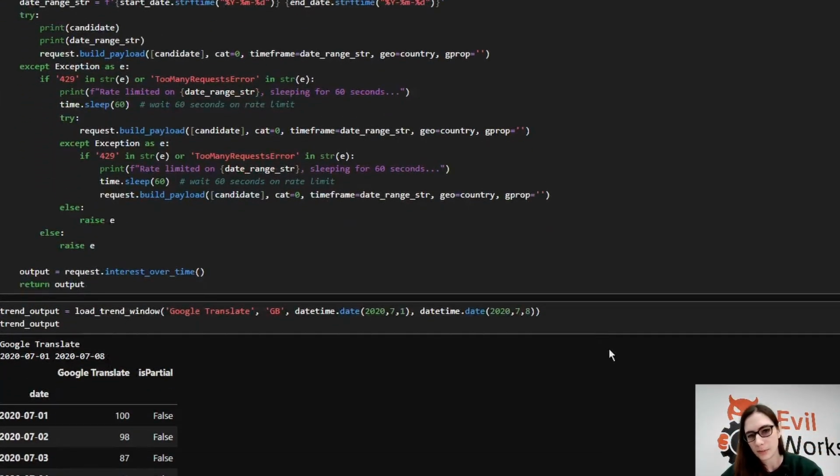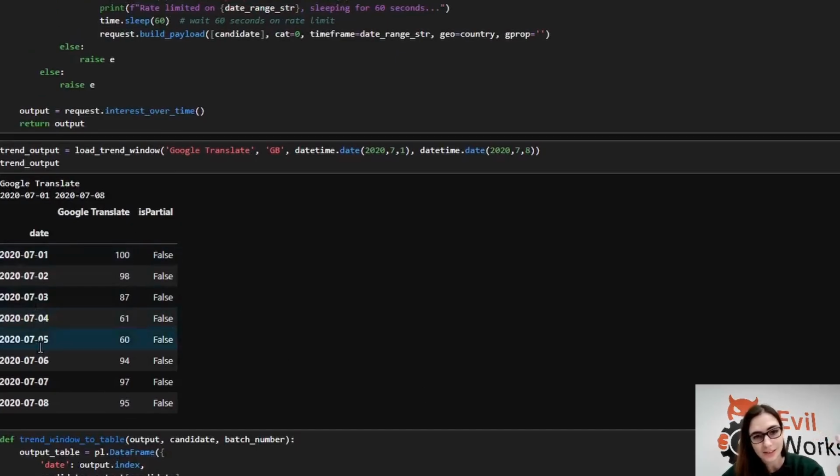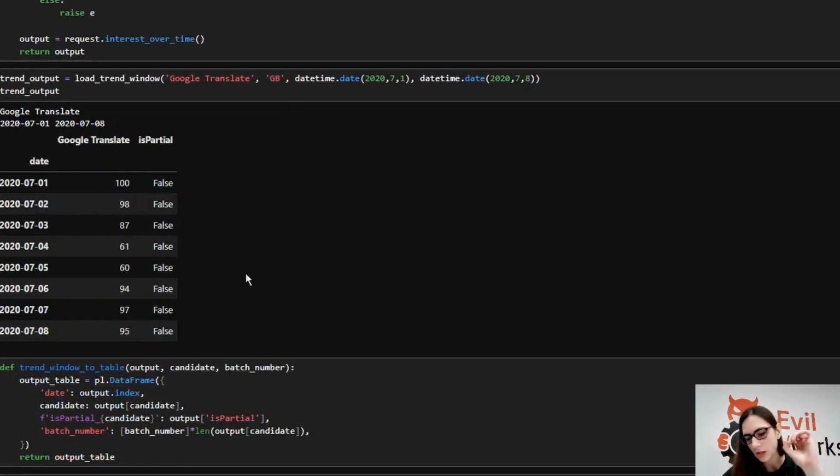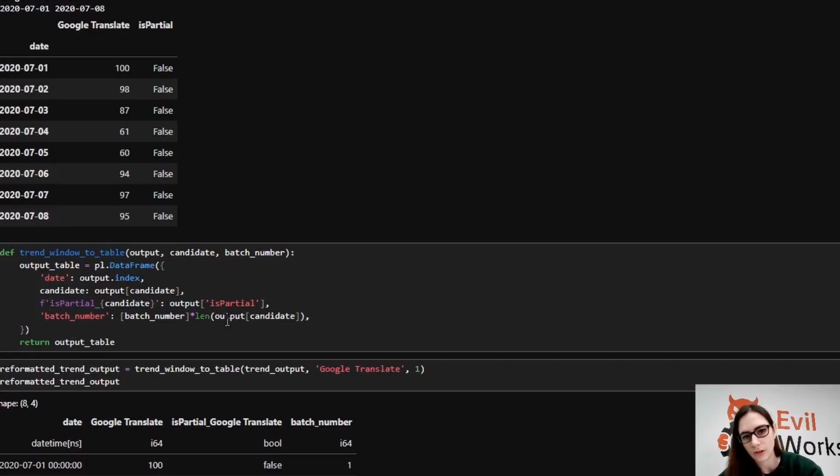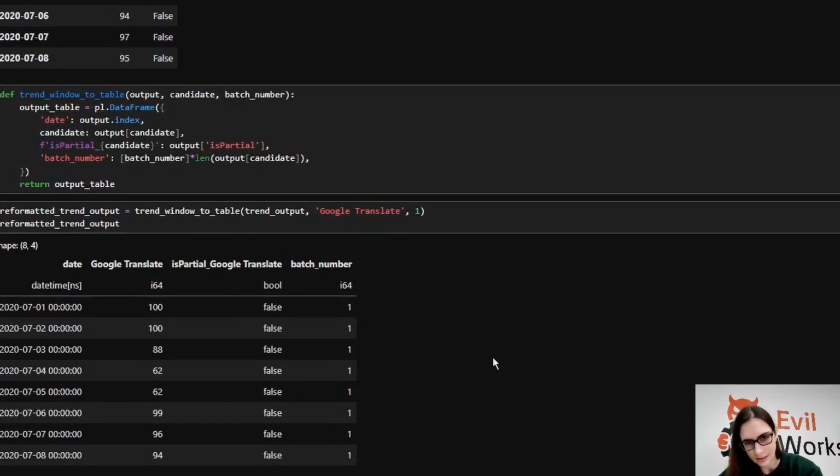And so when I do this for a particular window, then I can load a data set and it looks exactly like what we want. So that's really good. Now, I do want to do some formatting before I can use this data. I said I'm working with polars. This comes back in pandas, so I want to do a conversion there. And I also want to add a batch number so that I can keep track of which batch of data I've loaded in that rolling 30-day window, so I can post-process it. So all I've done is write this little wrapping function around it, and it just reformats it. So you can see this format here that I wanted.